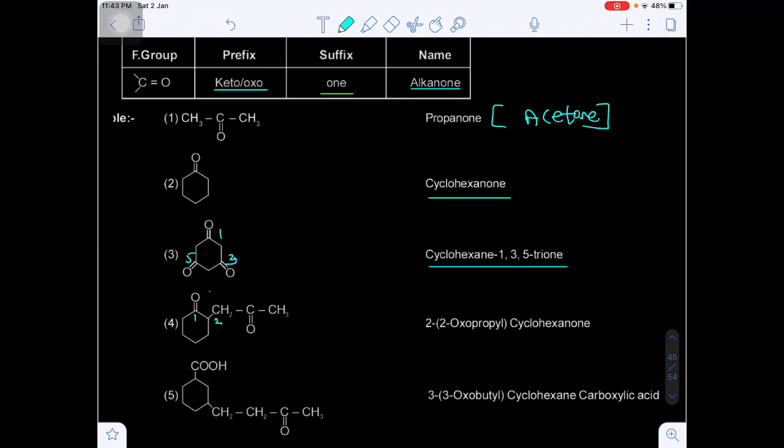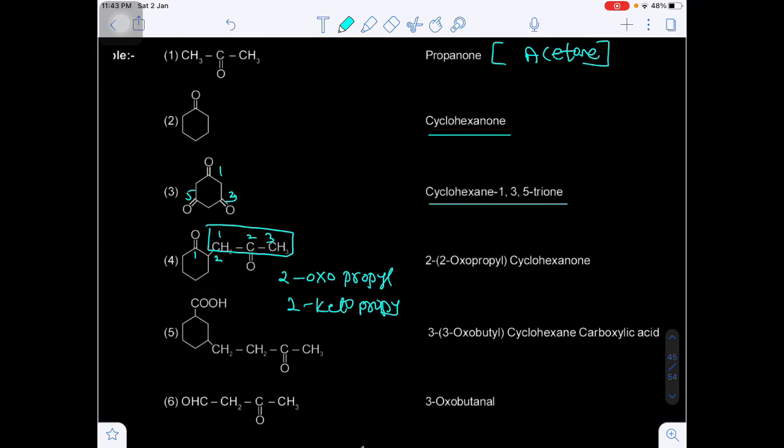Okay, first carbon, this will be second carbon. Again in the side chain there are 3 carbons, so 1 2 3. On the second position in the side chain there is oxo, 2-oxo, and a total of 3 carbons, so propyl. Otherwise shall I write 2-keto propyl also? 2-keto propyl, both are same. Okay, cyclohexanone.